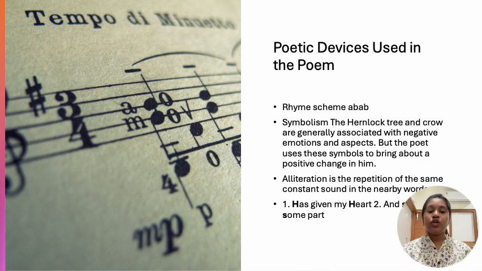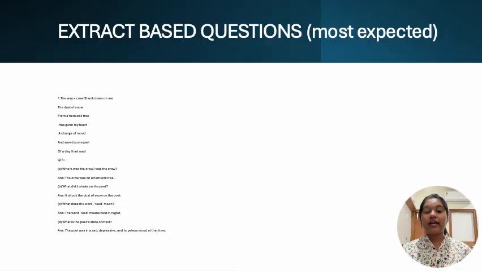This is an alliteration. So Dust of Snow is a very beautiful and very small poem, where the poet is taking the negative emotions and aspects to bring about some positive changes in his life. So it is very easy to understand, and once you get the meaning, you can write any question from this chapter. So let's get into the extract based questions that can be asked from this chapter.